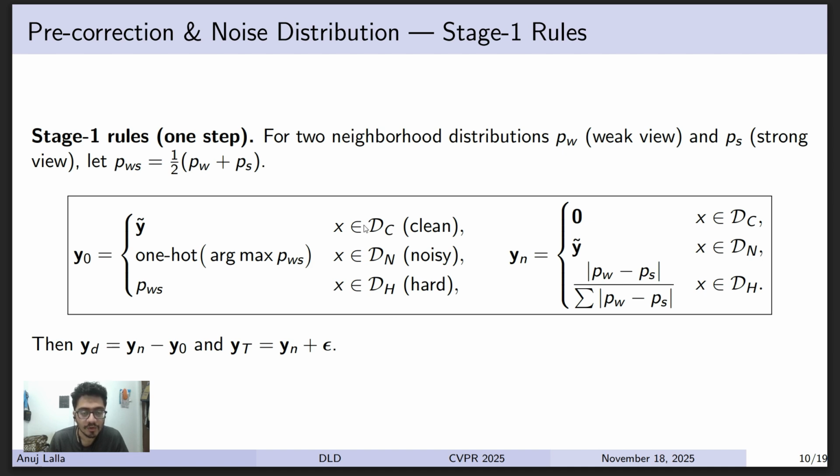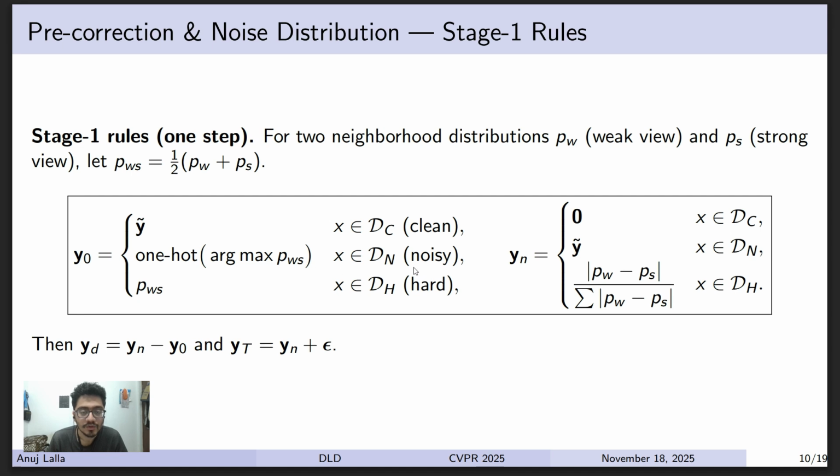Now, if the model thinks that our input is from the clean set, it would mean that y0, the original starting point, is clean, so we can use it as it is, y tilde, and yn, which is the noisy label that we wanted, is considered as 0 as the starting label, as the input belongs to the clean set. If it's clean, then the module assumes that its starting point is not noisy, so we don't need to have any noisy label distribution that we want to go to in the directional diffusion part.